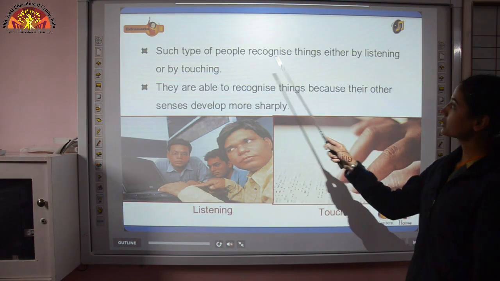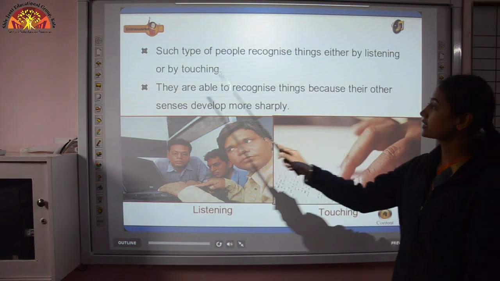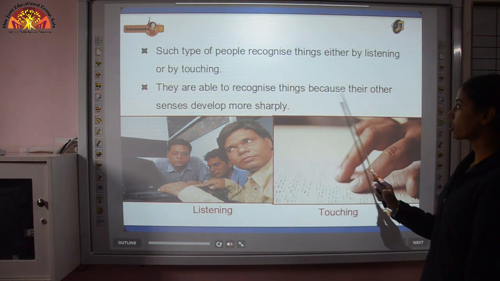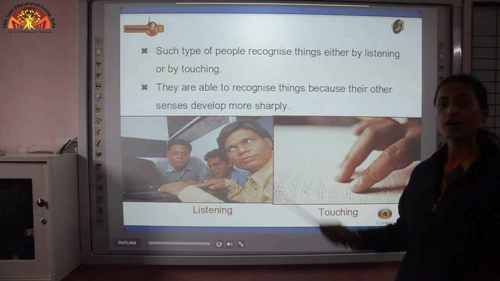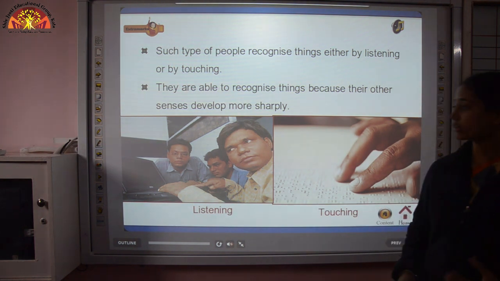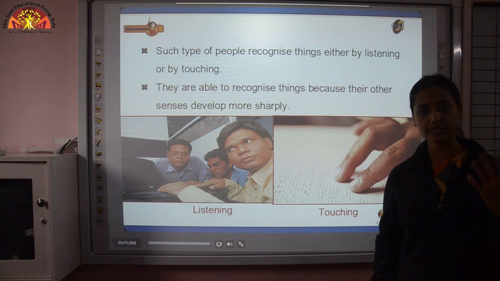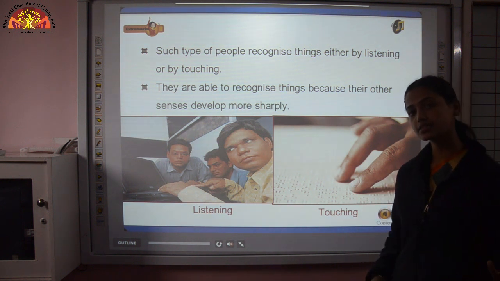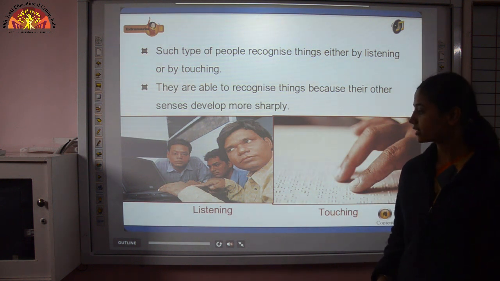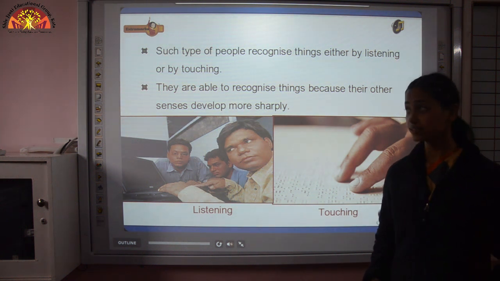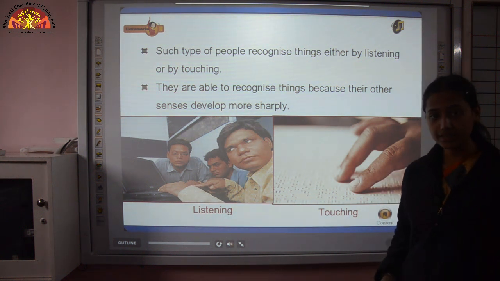Such people recognize things either by listening or by touching. They are able to recognize things because their other senses develop more sharply. We have 5 senses, so if they do not have a proper sense of sight, then the other senses develop more sharply. So by touching or by listening, they can identify and recognize things.